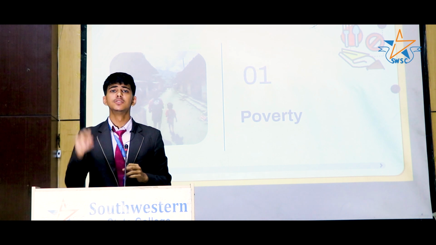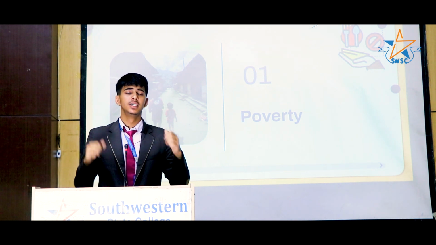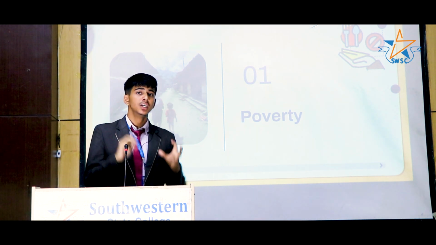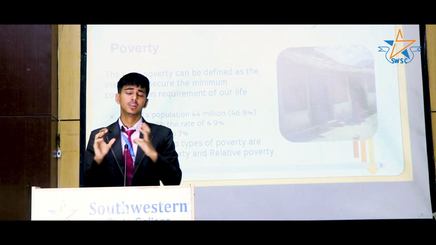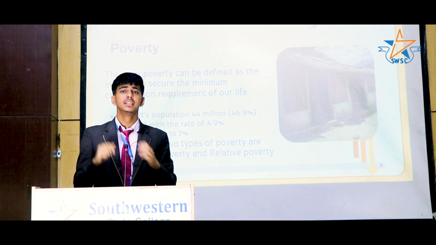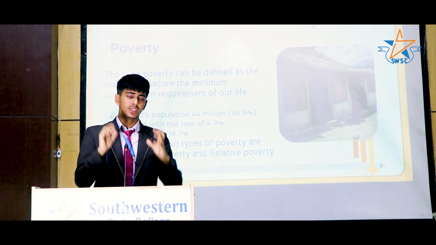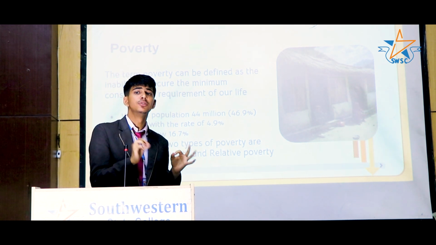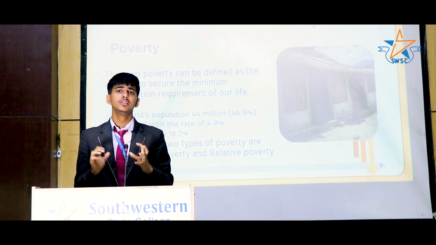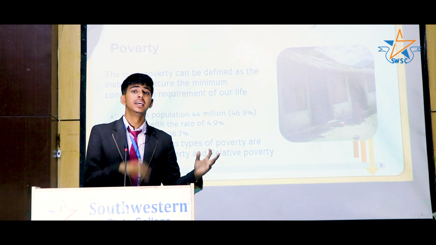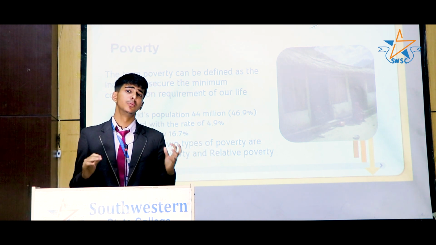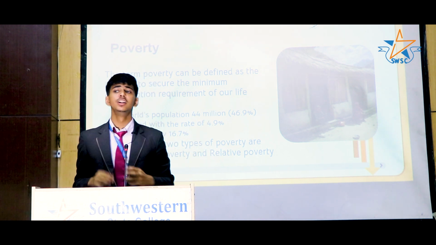Talking about poverty, it has mainly two types: absolute poverty and relative poverty. Absolute poverty: if a person or a family cannot achieve the basic requirements of life, that is basic needs like food, shelter, clothes, education, etc., then it is absolute poverty. Relative poverty is the situation in which a person has a high income, but in comparison to another person, he has a low income and his economic condition is poor, then it is relative poverty.